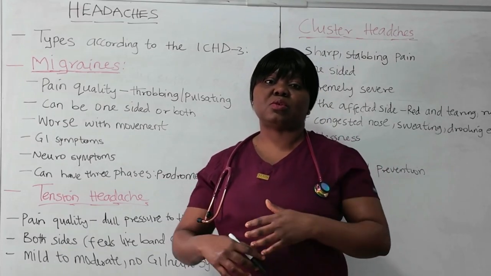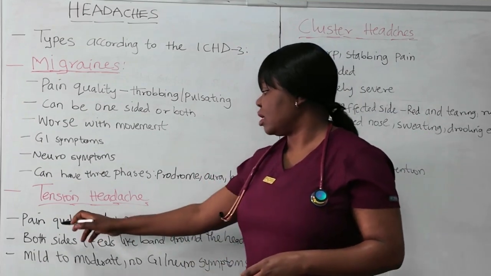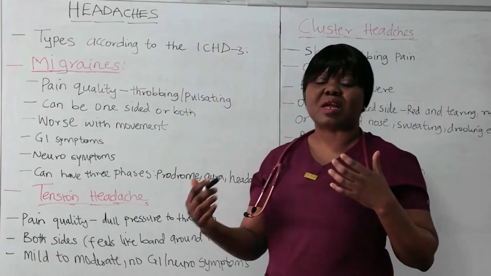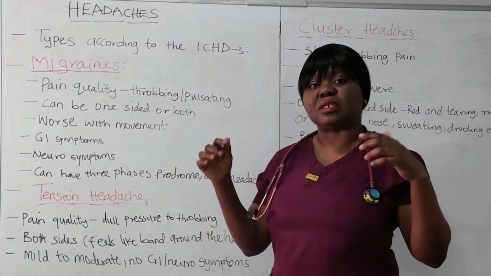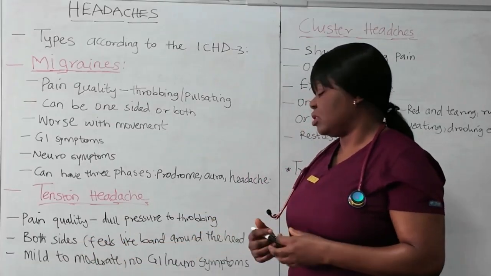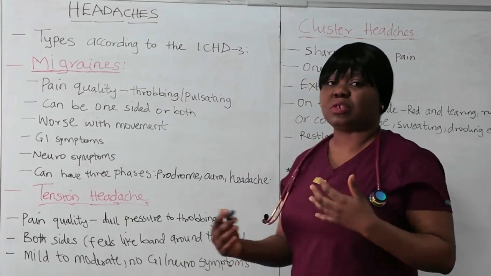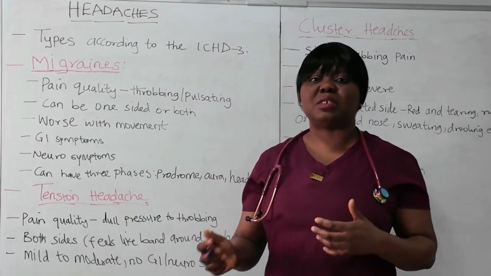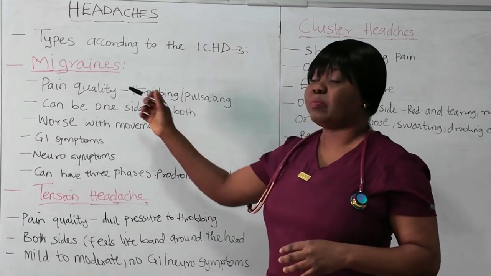Some of the things that patients may complain about that are unique to tension headache include a dull pressure to throbbing kind of pain. In terms of quality, they can say they feel like a dull pressure around the head, and it can also be throbbing. Like I mentioned, this headache is both-sided, so it feels like a tight band around the head. And again, it can be mild to moderate. But in tension headache, there's no GI symptom and no neuro symptom. So they won't experience the nausea, vomiting, photosensitivity, and vertigo that occur with migraine.